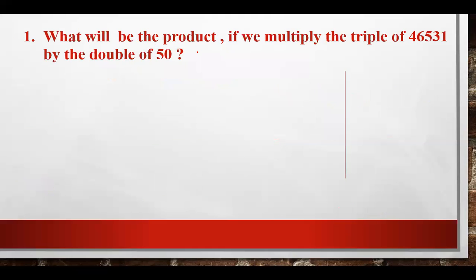Now, firstly, we have to solve the given problem with the help of double or the triple. So, firstly, we will read the question. What will be the product if we multiply the triple of 46531 by the double of 50? So we have to find the product. Product is the answer of the multiplication. If you multiply any two numbers, then you will get the product. So what you have to multiply? We will multiply triple of 46531, then double of 50.